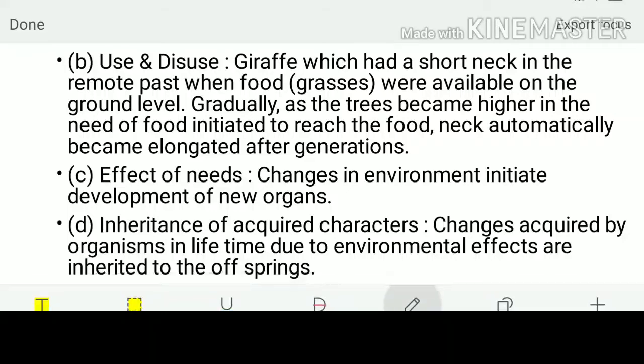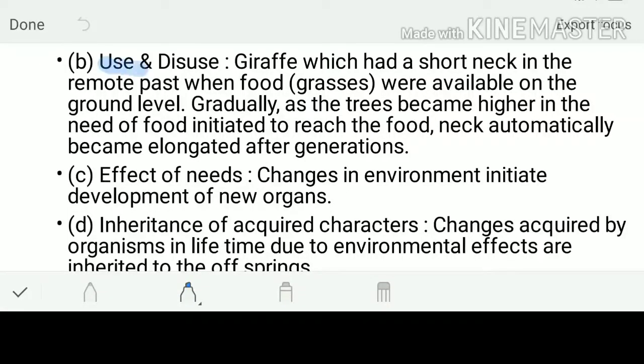The second explanation given by Lamarck was the use and disuse of organs, the development by constant use. He gave the example of the giraffe. The giraffe had a short neck in the remote past when food was available at ground level. Gradually, as the trees became higher and higher, in the need of food, the neck of the giraffe automatically became elongated after generations and generations.